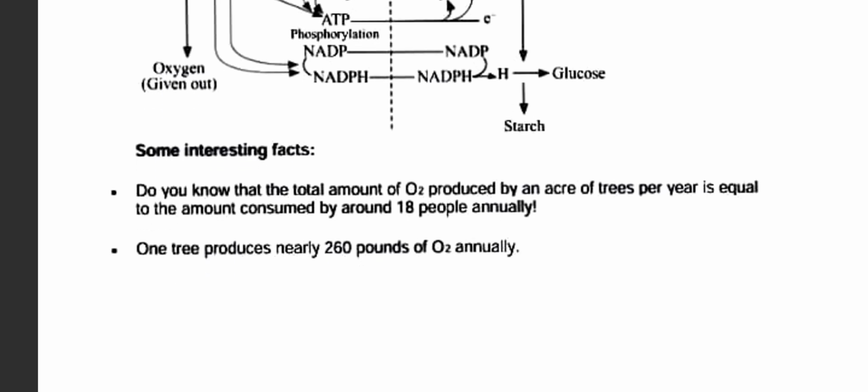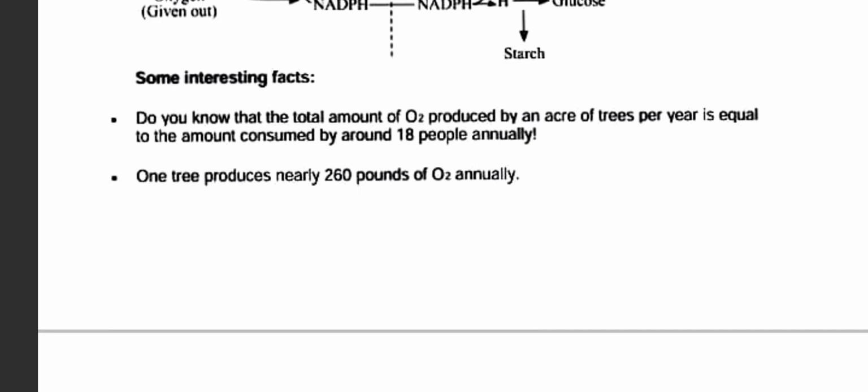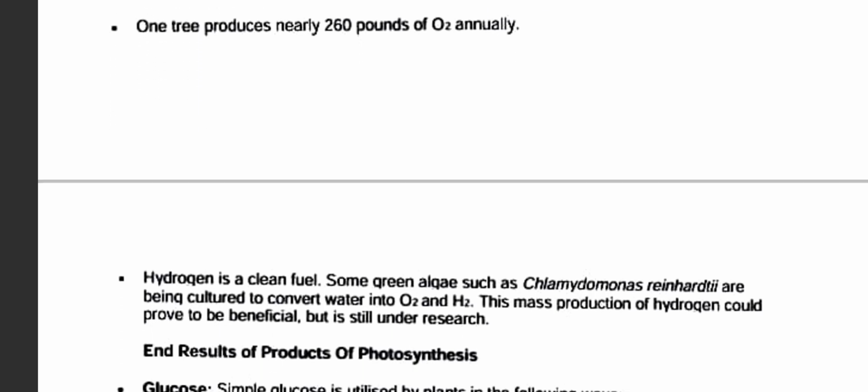So yeah, some interesting facts. Okay, let me tell you an interesting fact. Do you know that the total amount of O2 produced by a tree per year is equal to the amount consumed by around 18 people annually? One tree produces 260 pounds of O2 annually. So please plant trees. Okay, that's very important for nature.